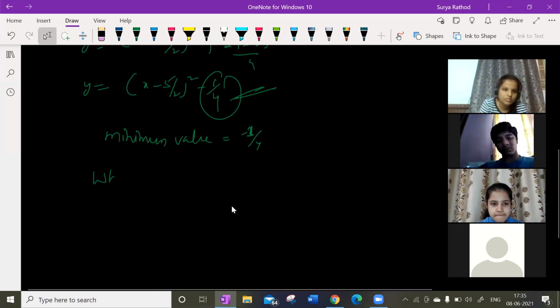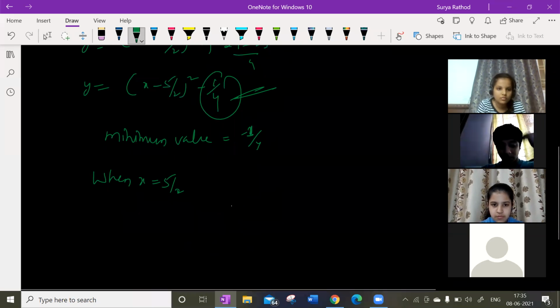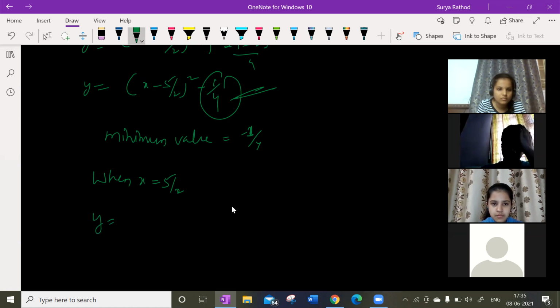So when x is equal to 5 by 2, look at this here, x minus 5 by 2 whole square, right? When x is equal to 5 by 2, what will we get? What is going to be my y value? When x is equal to 5 by 2, the y value is going to be minus 1 by 4.